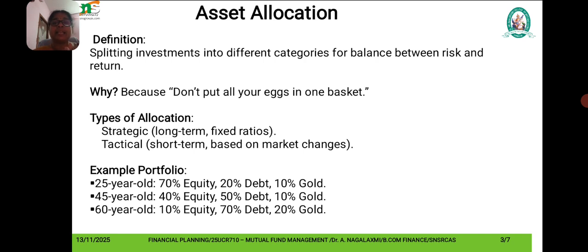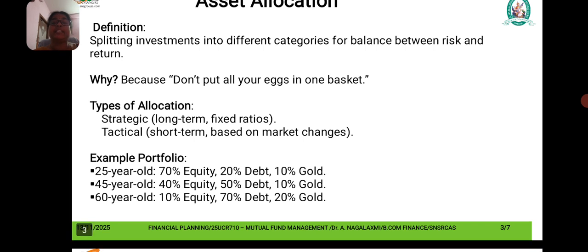They have given some examples for the asset allocation for different ages. If it is a 25 years old, 70% in equity, 20% in debt, and 10% in gold. If it is a 45 years old person, 40% equity, 50% debt, and 10% in gold.